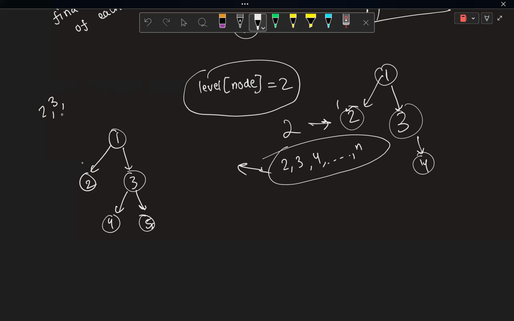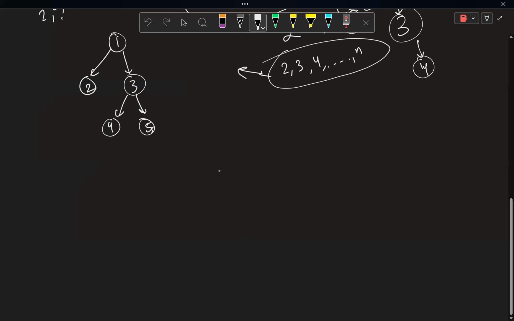Sorry, 2 can not come at the first position because 1 would definitely come before 2. All the parents of 2 should be coming before 2. Only then 2 can come. So whatever the level of 2 was, it cannot come before that. So we realize that 2 can come at the second position. It can come at the third position if I take up some other node on some other branch. If I take 3 after 1, in that case, I can have 2 at the next place. So having the node 2 at third position is also possible.